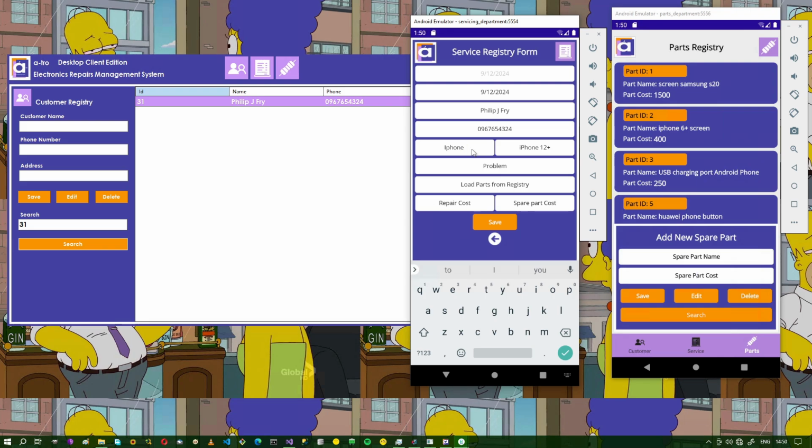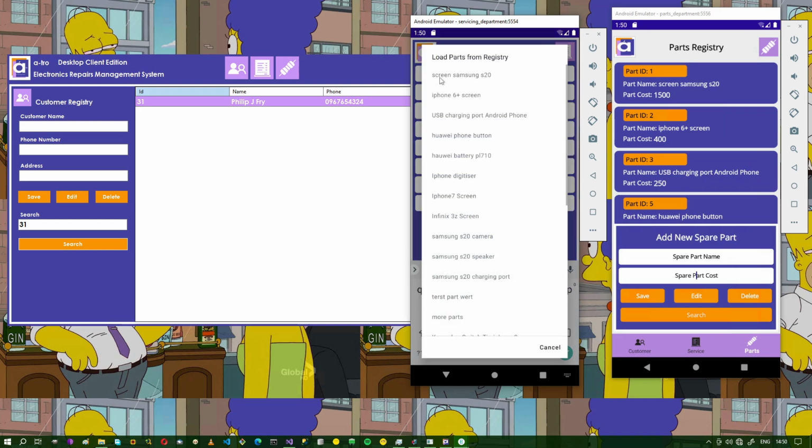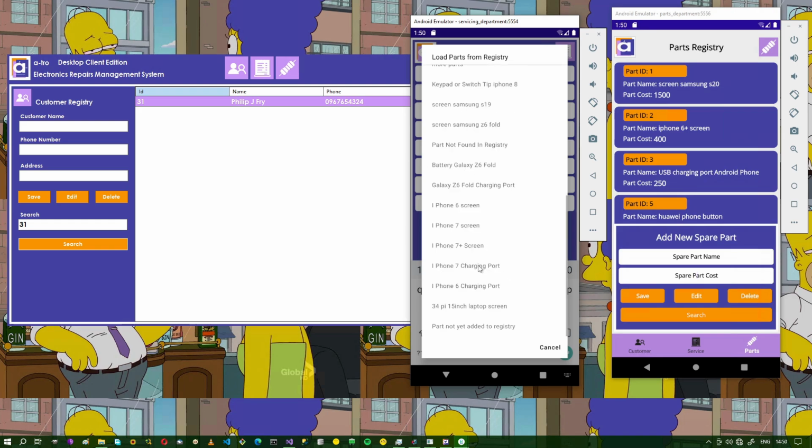What's the problem with this phone? Faulty charging port. Okay, let's see if we have that part registered in the registry. We've got Samsung screen S20, iPhone 6, USB charging port, Android phone, Huawei, iPhone 7 screen, iPhone 7 Plus.